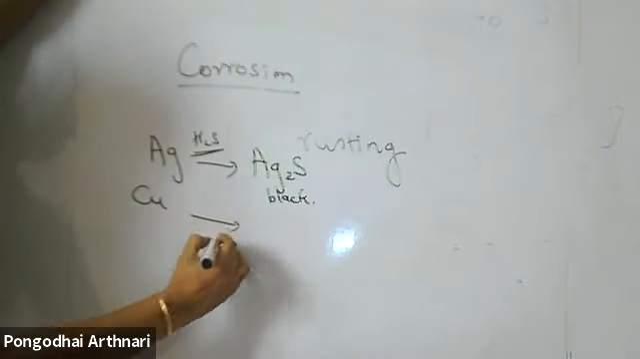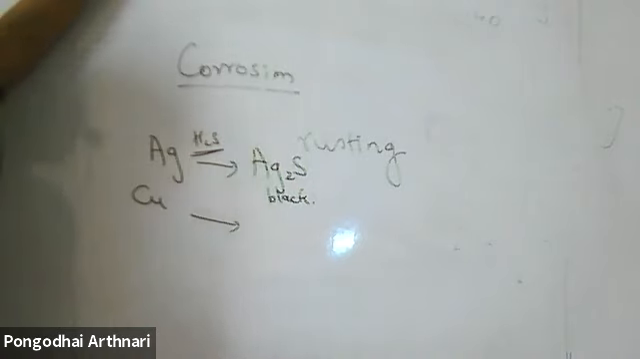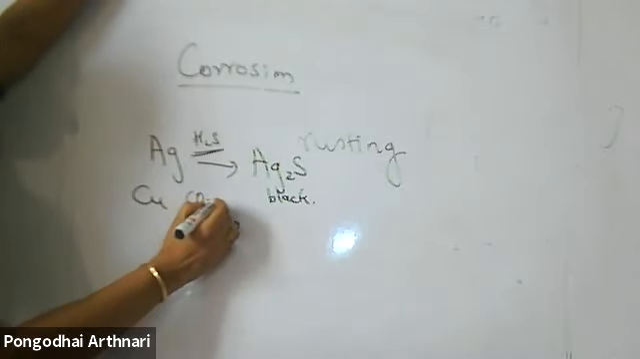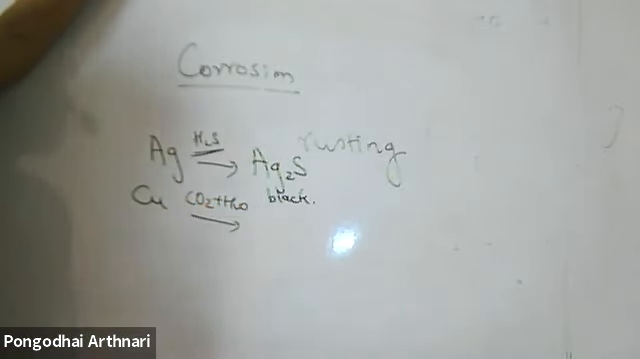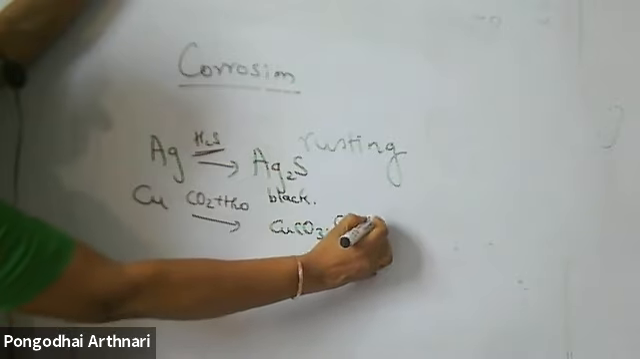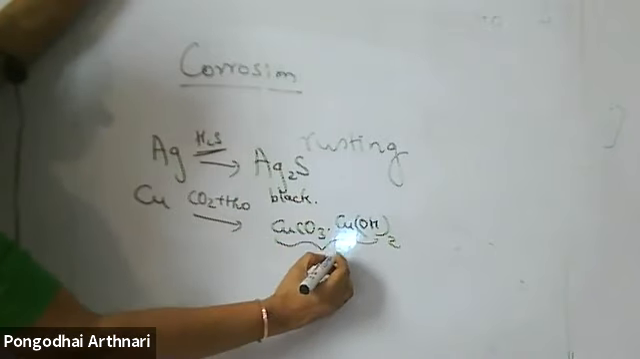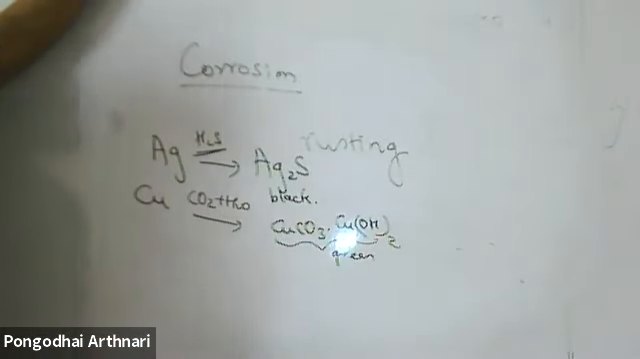Similarly, copper vessels, if they are not washed daily, you can see a green color deposit. The green color deposit is due to reaction with carbon dioxide and water from the atmosphere. You get copper carbonate and copper hydroxide, like a double salt. The mixture is responsible for green color formation on copper. Copper carbonate . copper hydroxide is the reason for the green color on copper vessels.